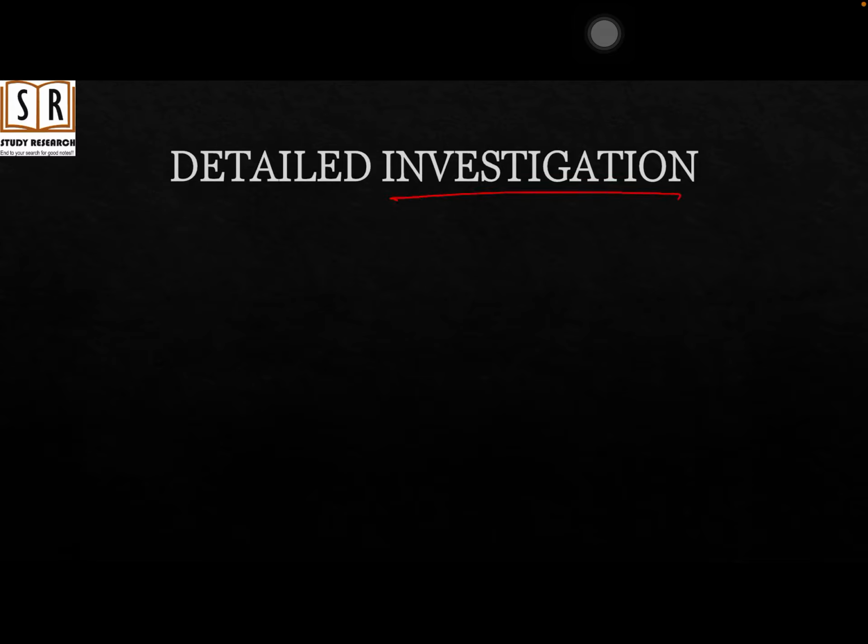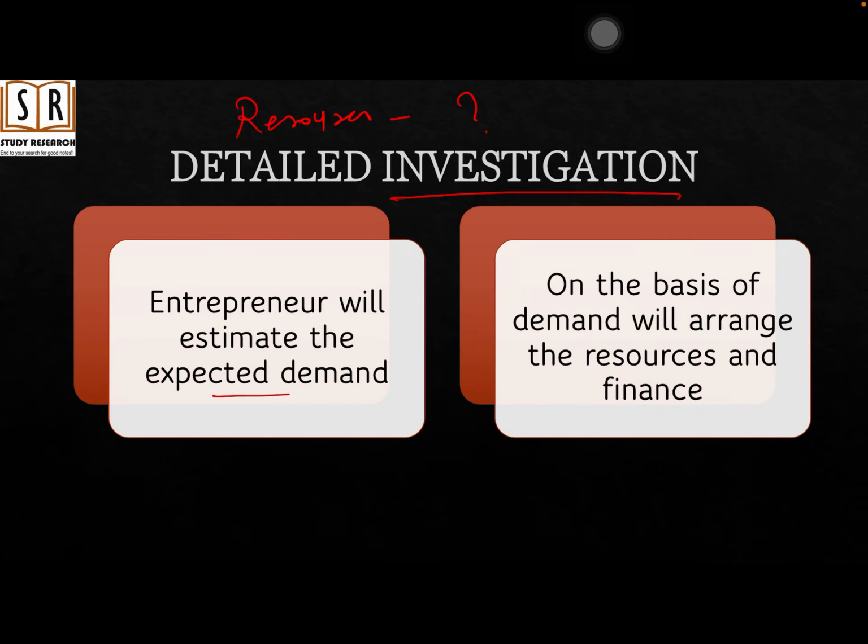So after that, there will be detailed investigation. Investigation about what? Investigation about the resources. Now he will arrange the resources, but for that he needs to see how much resources are needed. So for that, the entrepreneur estimates the expected demand, that is, how much quantity can be demanded in the market. On that basis, he will decide how much resources are needed to fulfill that demand. Let's say if expected demand is 50 goods, it means he needs to arrange resources to produce 50 goods. So this is detailed investigation, which includes estimating the demand and arranging the resources to fulfill that estimated demand.